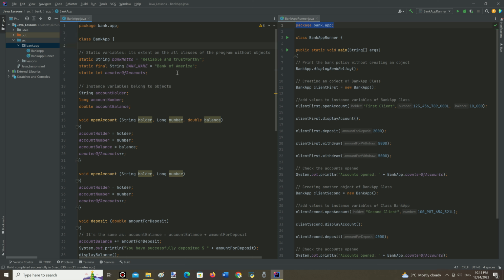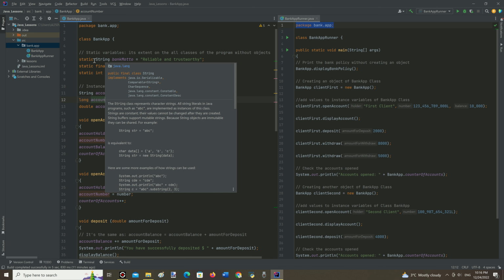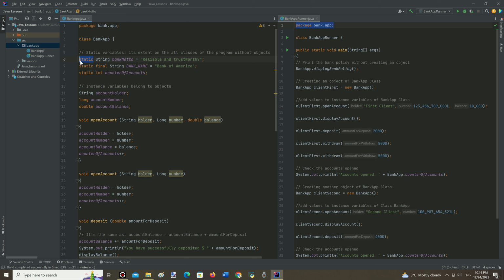There are three types of variables by accessibility: static class variables, instance object variables, and local ones. Static variables are declared at the beginning of the program, preceded by the static keyword. Like the instance variables right here, the initialization of static variables is not mandatory, and their default value is 0.